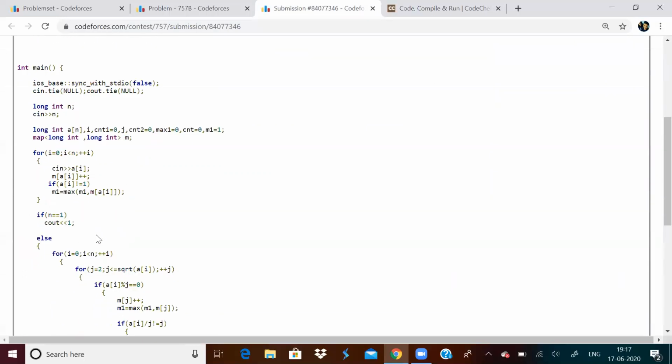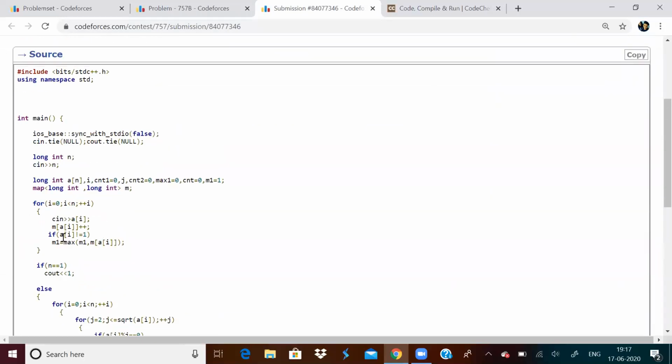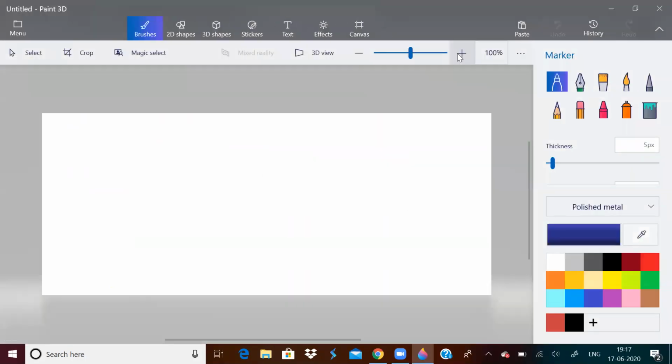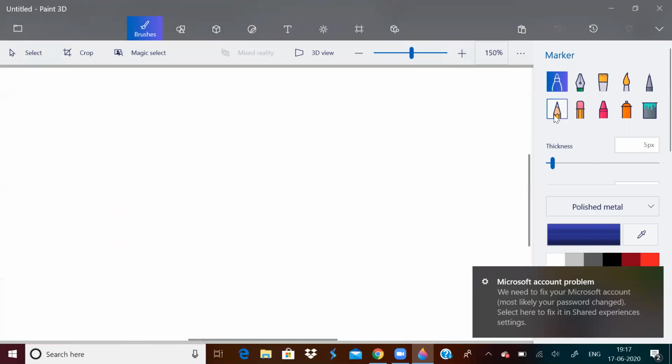Otherwise, what should I do? I should take into account some corner cases. Like what if all the strengths are 1? For example, let me open Paint. For example, there are 5 Pokemon with strength 1. Can you select any number of Pokemon such that GCD is not 1?